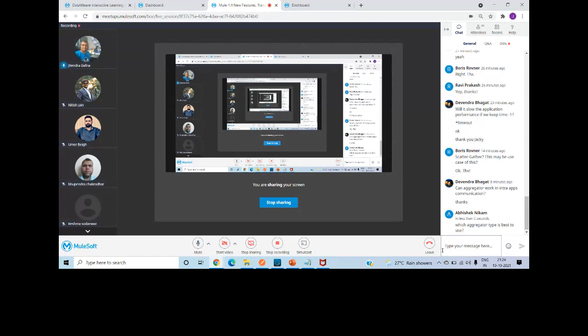Abhishek, as per me, the complete module is the best. Now it depends on your requirement, right? So it provides three different kinds of aggregator. Sometimes you may have to aggregate on the basis of group, so you make use of group based ID. Sometimes you have to make the aggregator on the basis of size, right? So make use of size based aggregator, and sometimes you have to make use of aggregator on the basis of time. You can make use of time based.